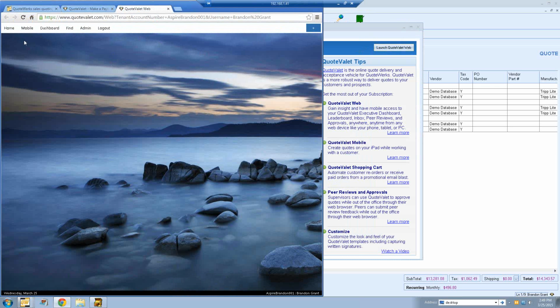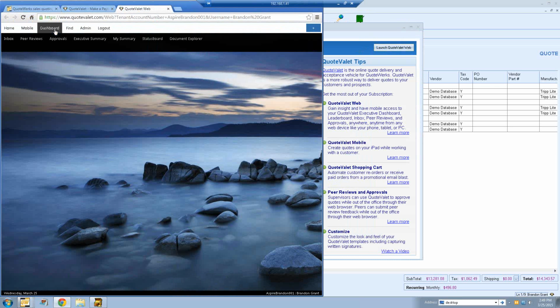Now, by default, you will not have access to the executive summary, my summary, and status board unless you have master rights in QuoteWerks and turn that on. So you may only see your inbox, peer reviews, approvals, and that's about it. So if you don't see that information, that's why. Same thing for the admin information. You won't see that unless you have master rights in QuoteWerks.